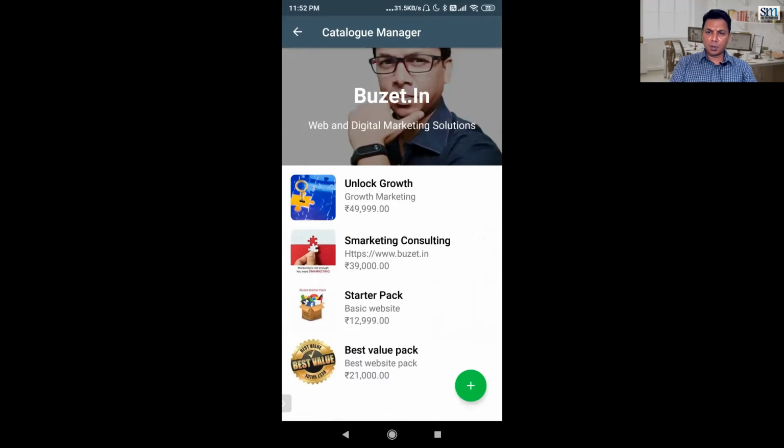You can add any number of products, and you can use it for your use. So basically, when somebody asks what are the products you have, do you have this product or something, you don't have to type it there. You can just quickly send it, and it saves time, and the other person is also amazed.